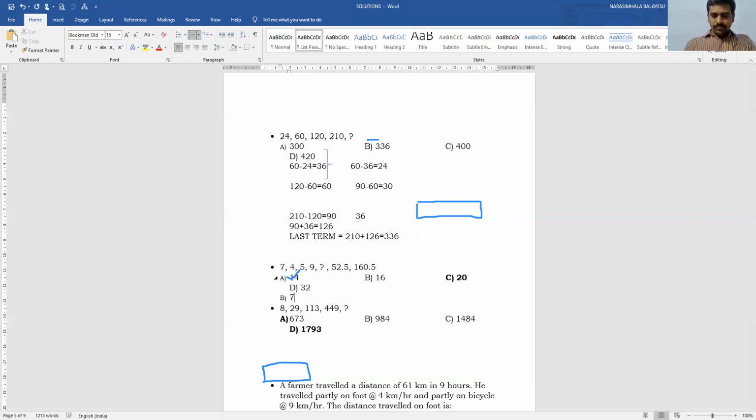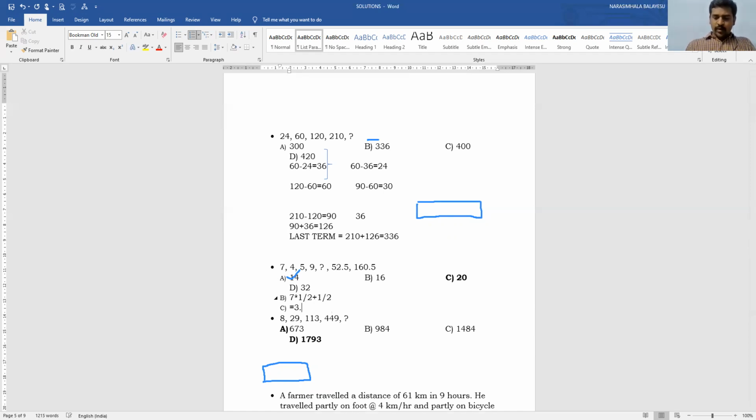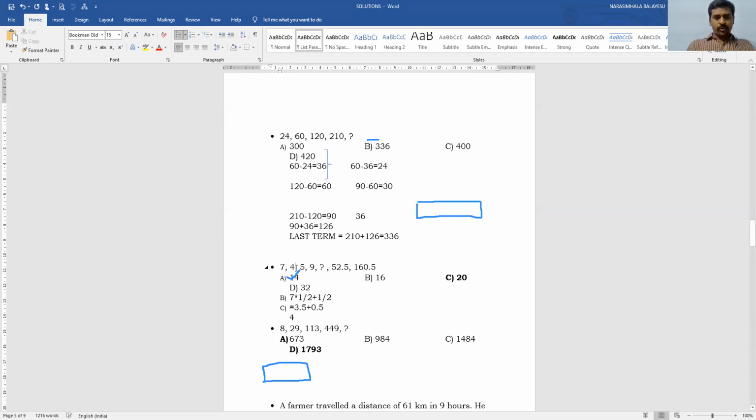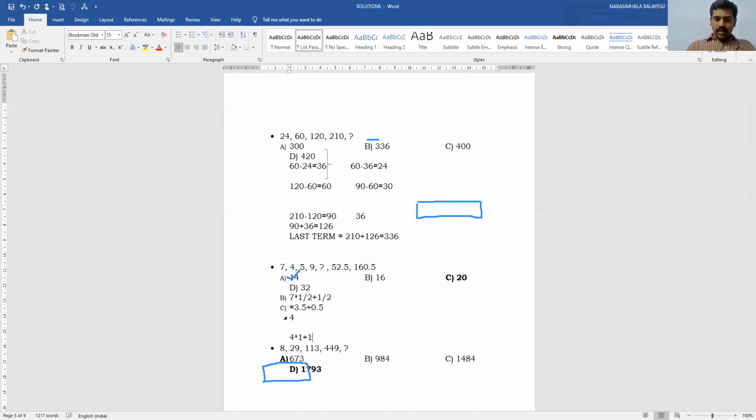7 into 1 by 2 plus 1 by 2. So 7 by 2 is 3.5. 3.5 plus 0.5, what is the total value? It is equal to 4. So after 7 what did we get? 4. Then from the second number to the third number, 4 into 1 plus 1. 4 into 1, 4 plus 1 is equal to 5.